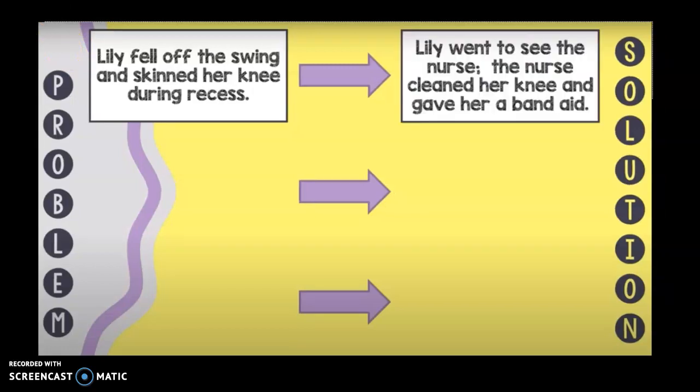So there are more than one way that a character can solve their problem. So when you guys talked about it, you probably found a couple different ways that you could solve this problem. Here's what Lily did. She went to see the nurse. The nurse cleaned her knee and gave her a Band-Aid.